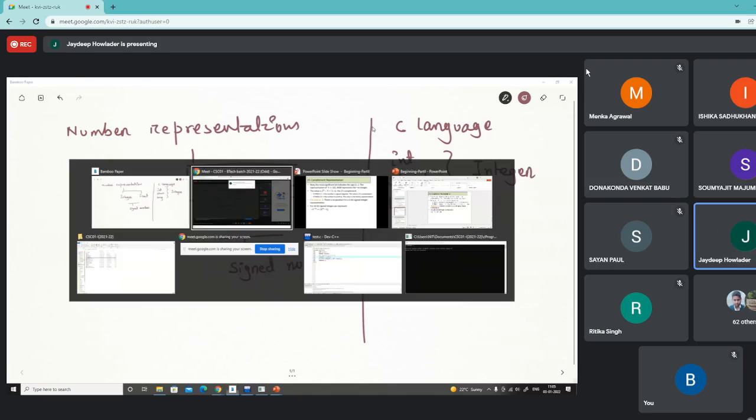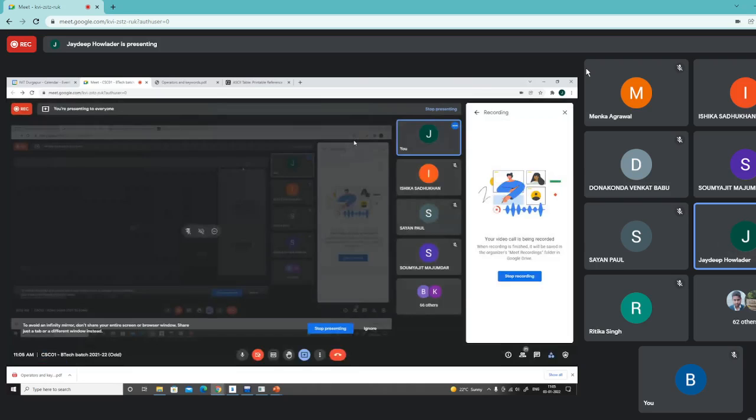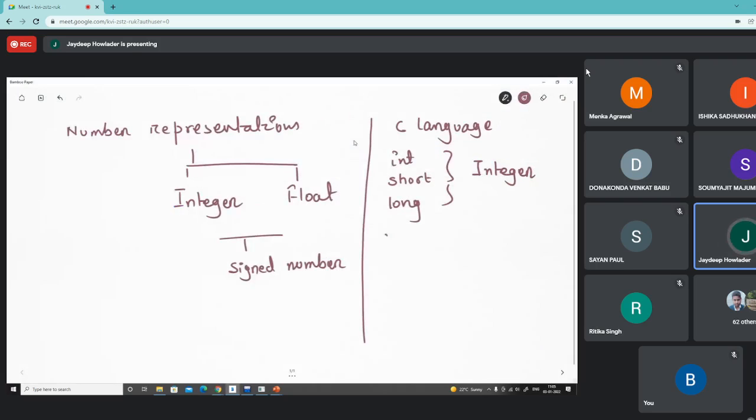And then we also have float and double, and these two data types are for the real or floating point data.